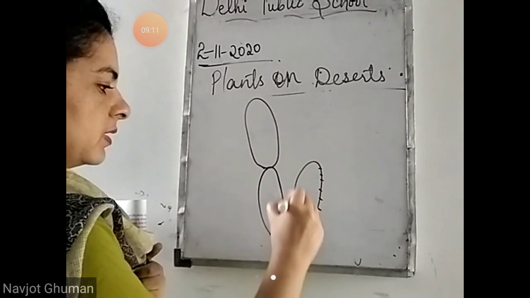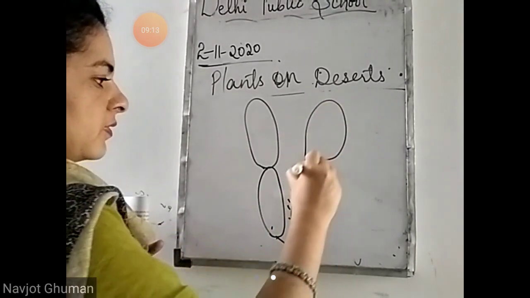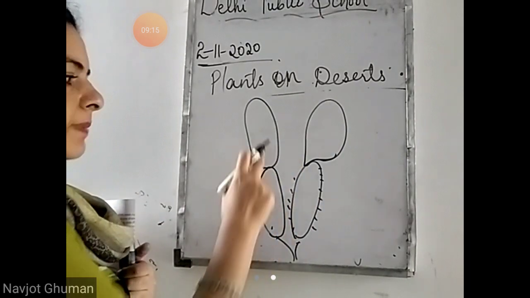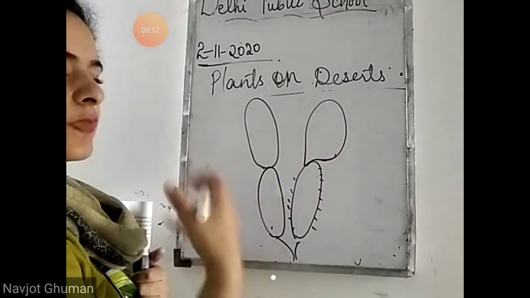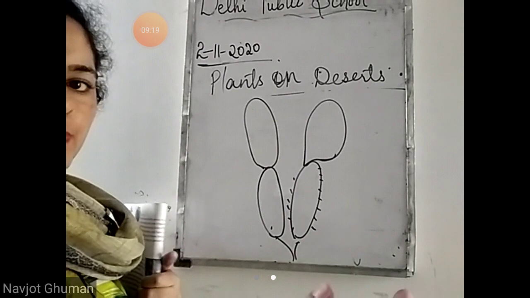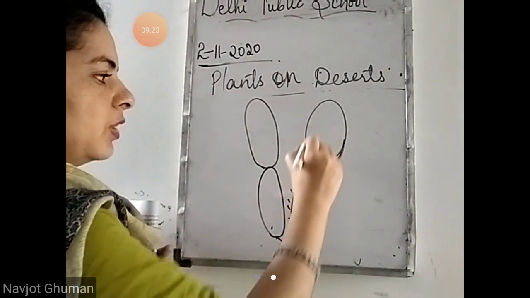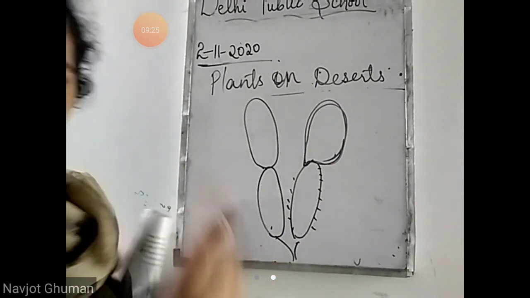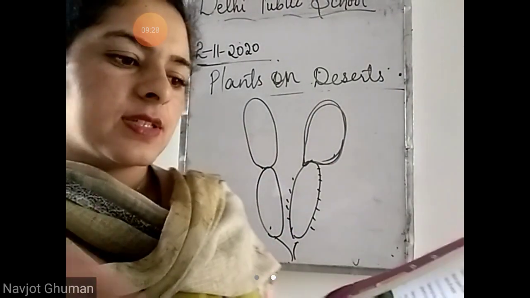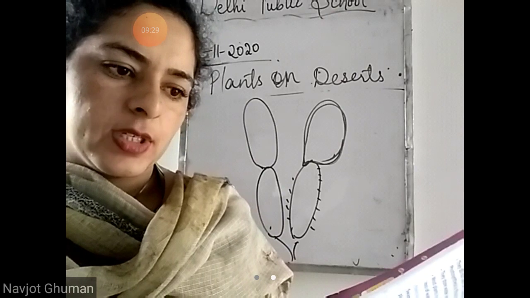Spines होते हैं उसके ऊपर. So because water evaporates through the leaves, if leaves are not there, water will not evaporate. So they do not have leaves, they have stems, and photosynthesis is carried out by the stems only.